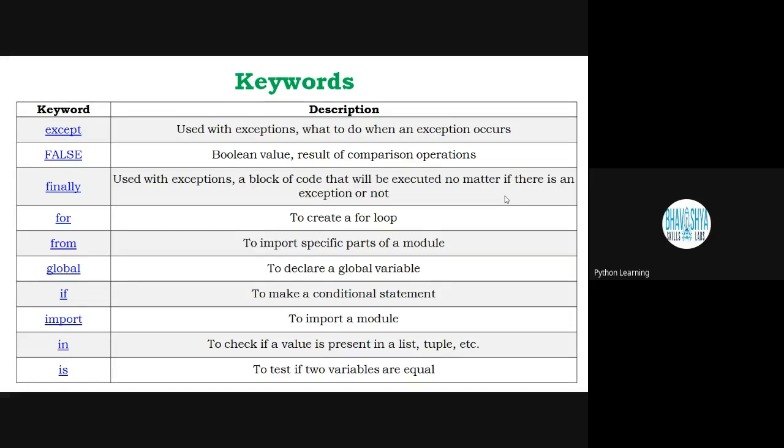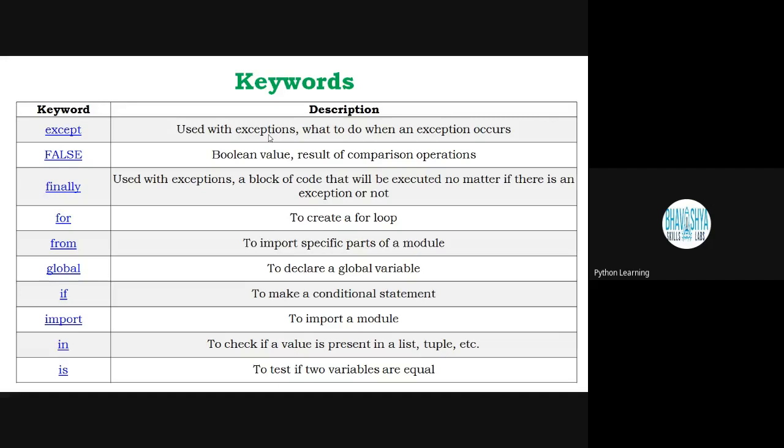All the contents are self-explanatory in case of Python, used with exceptions. If I'm talking about the first one, exception handling is there. If I am writing 1 divided by 0, we can generate infinity. This one is basically an exception inside the division part. Similarly, True and False. Two contents are there basically whenever we are using digital electronics. In case of digital, we are implementing true and false conditions. 5 greater than 7. What is the meaning of this? It means the answer should be false.